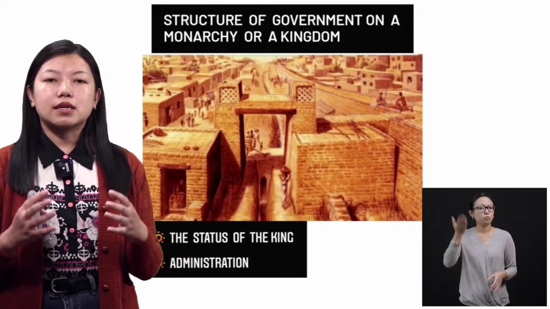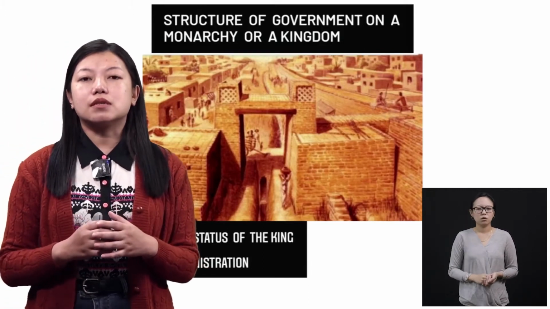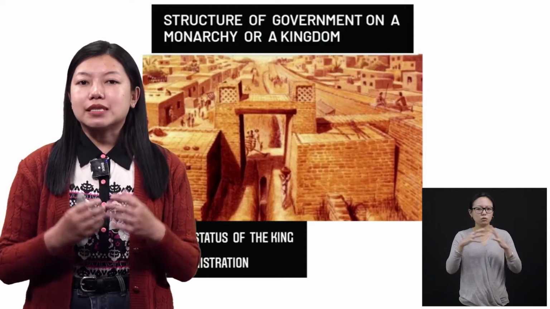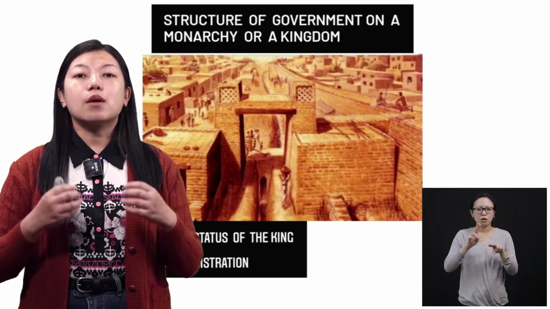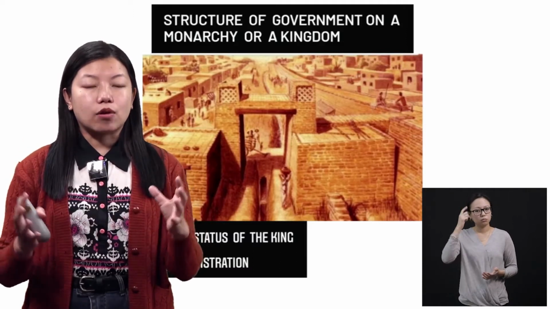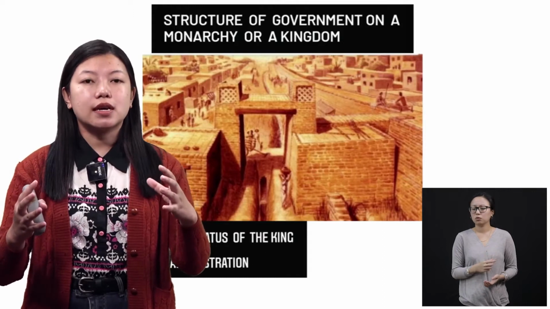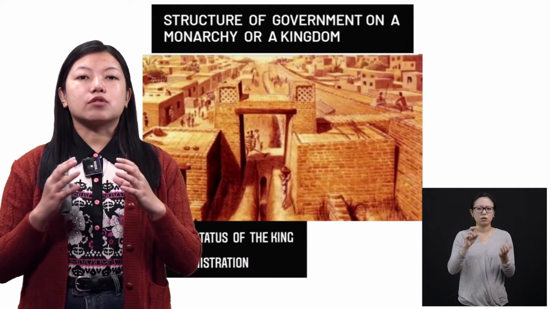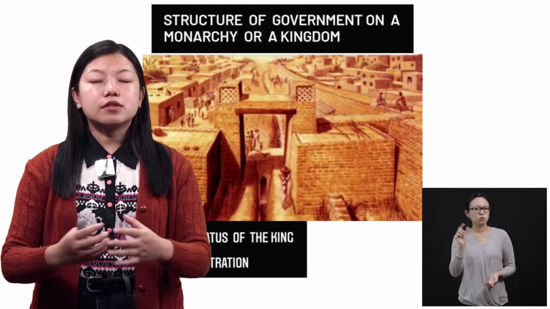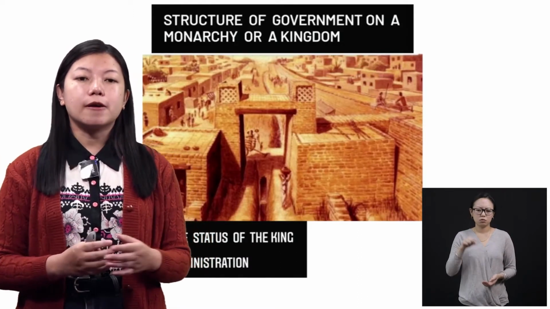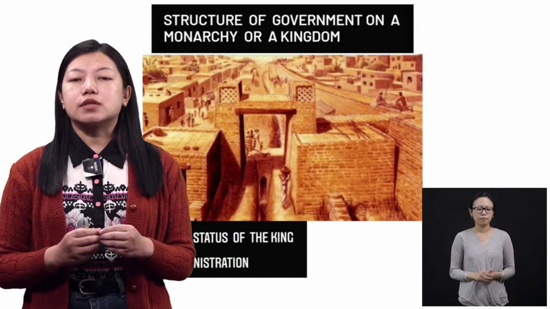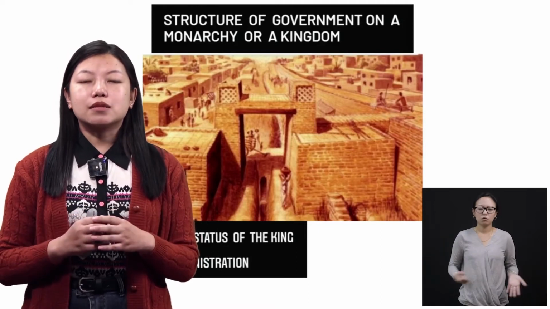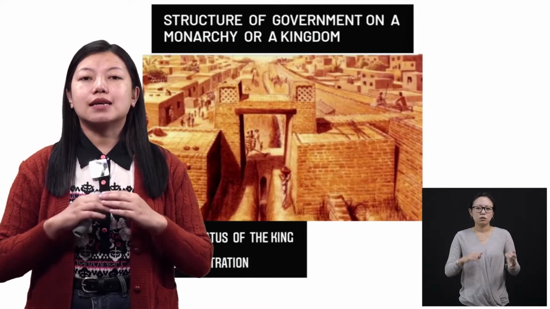So in a monarchy society, the king was considered the most powerful man because he is very brave, he is very intelligent, and he can protect the entire clan or the entire kingdom, right? Now we won't use the word clan, okay, because clans are very small. We are talking about very big areas, so we will call them kingdoms, okay? So the status of the king was very high. People respected him. So normally the kings were from Kshatriya clans, all right?